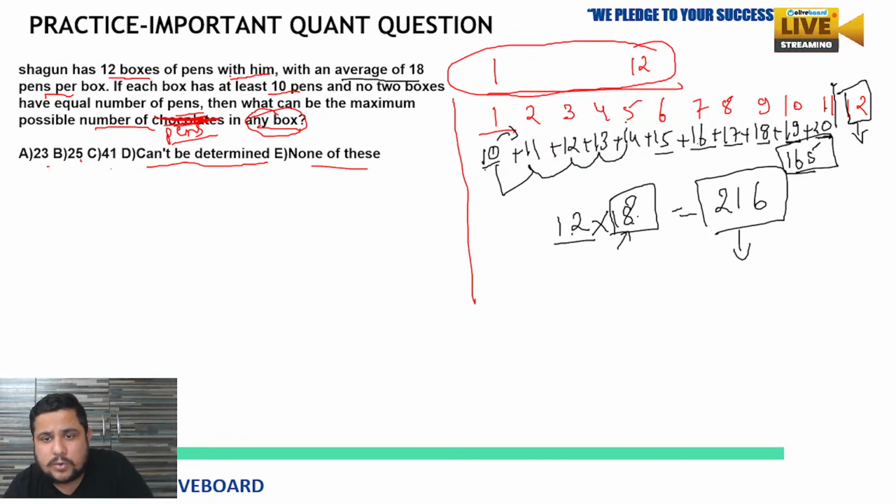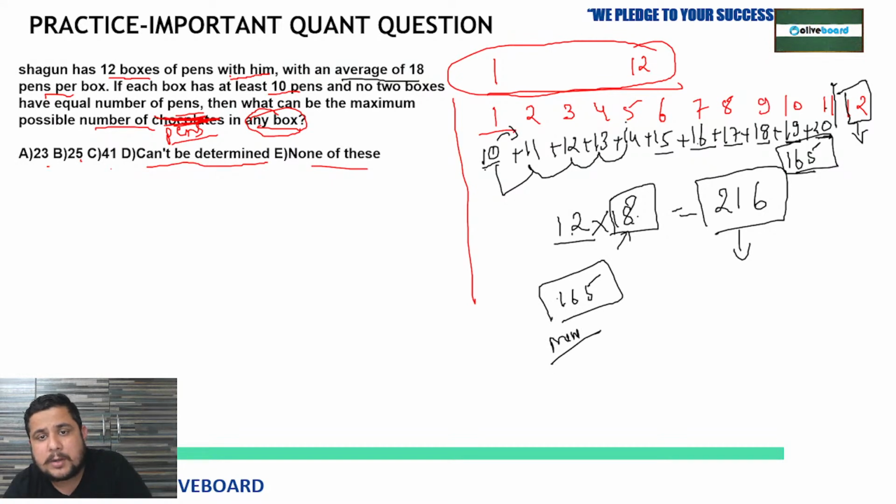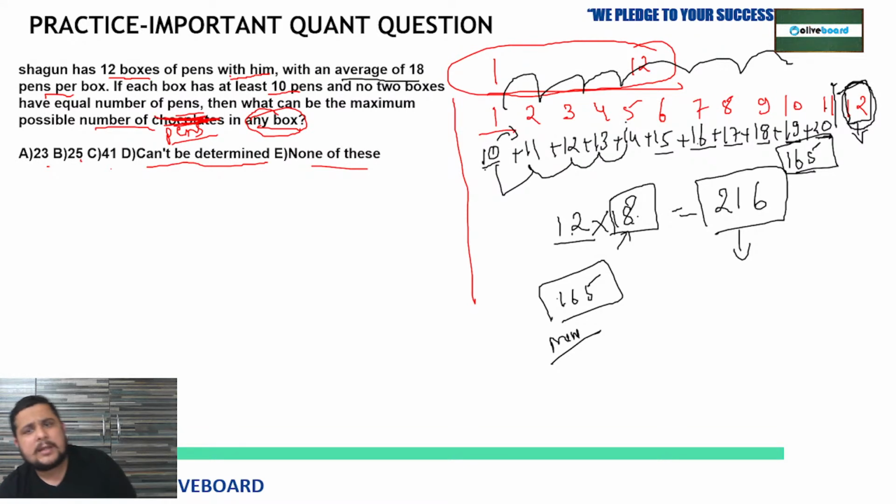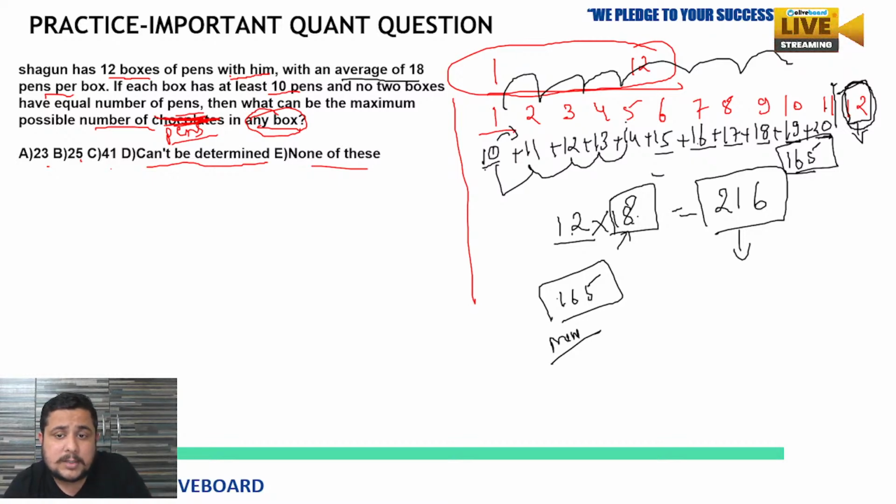So this is the total, the minimum total number of pens in the rest 11 boxes, because we have to keep the maximum pens in the 12th box. It is not a compulsion that it is the 12th box, you can say first box, second box, but the other boxes will then be like this. So are you getting my point, Satya? So 165 pens in 11 boxes.